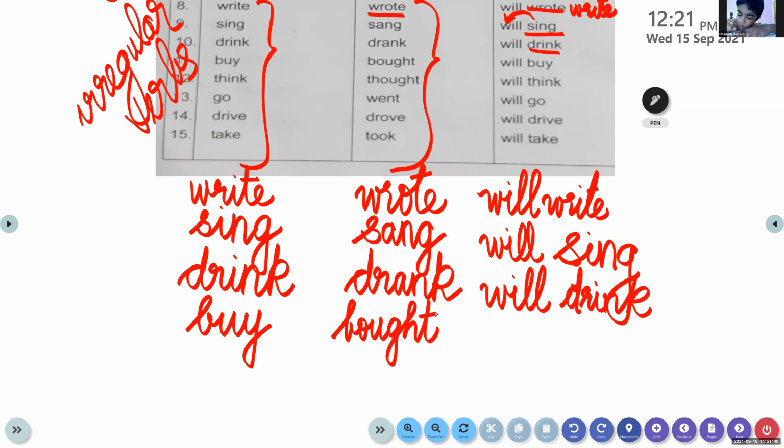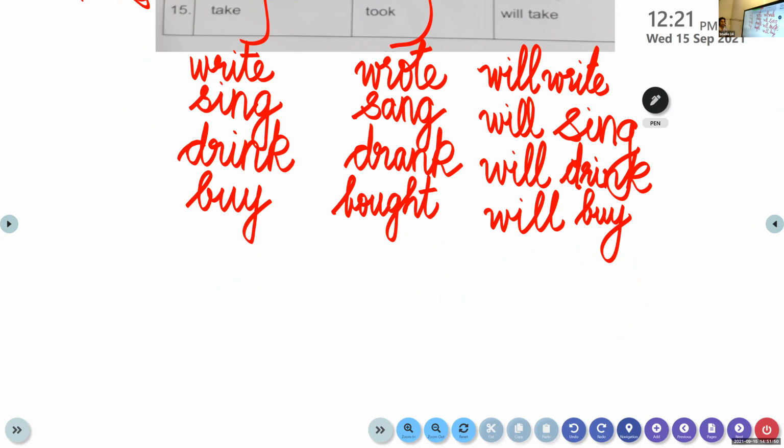And what is the future tense of it? Will buy. Okay, unless you write, children, you will not learn at least once. So we will learn it very quickly. Okay, will buy. Vedant, Siddesh, are you writing? Yes, I can see you. All of you should write at least once.